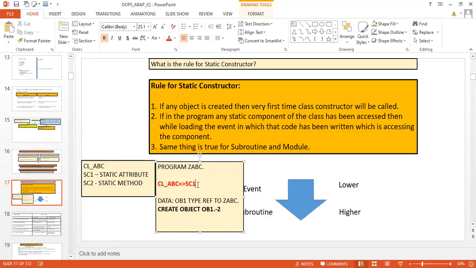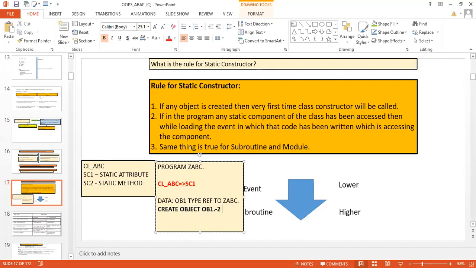Here the static constructor was called because we were accessing the static component. The instance constructor here will be called because we are creating the object, we are instantiating the class, right?